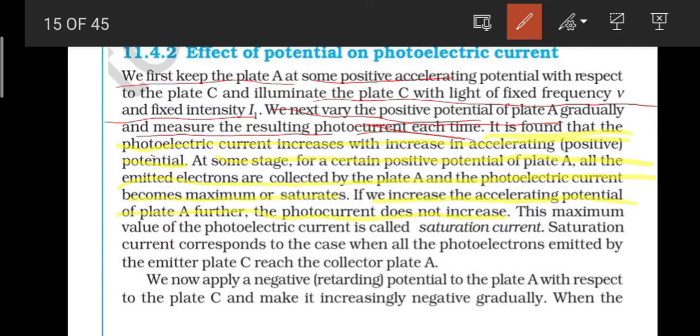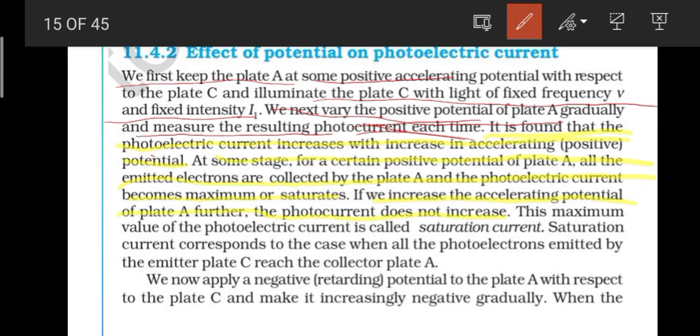So now what will happen, it's a very common-sense type of thing: after every electron has reached plate A, no more electrons are left to reach it, so the current has become maximum and has been saturated.